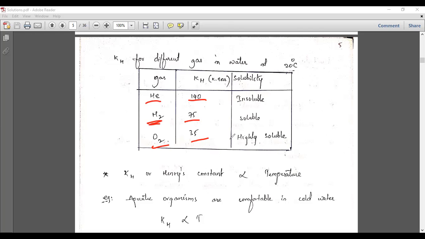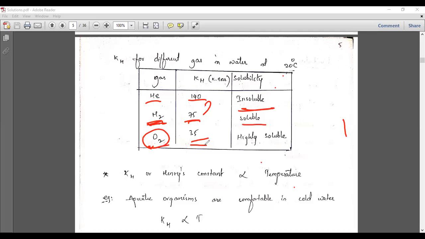So see here, 140 is very high, so the solubility will generally decrease. You can take this H2 and this H2, which is also 75, so it is somewhat lesser than this. Hence it is soluble. O2 has a Henry constant of 35. See here, O2 has a very low Henry constant, so it is highly soluble.